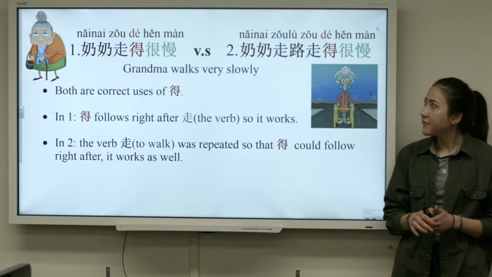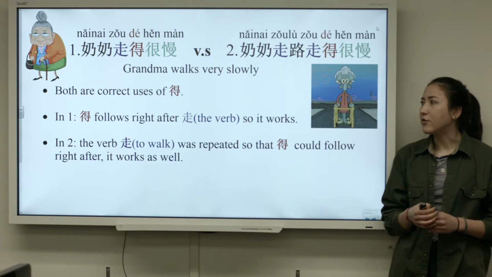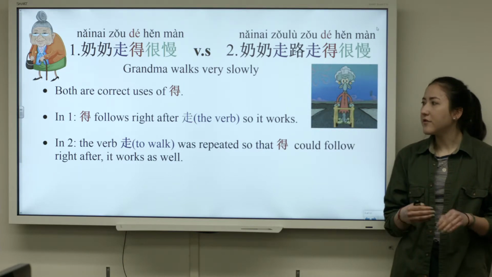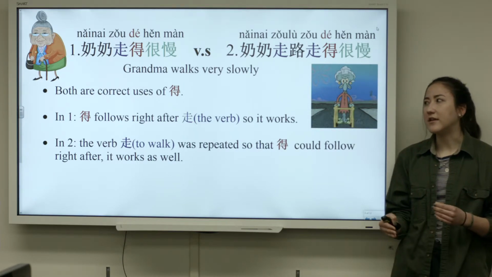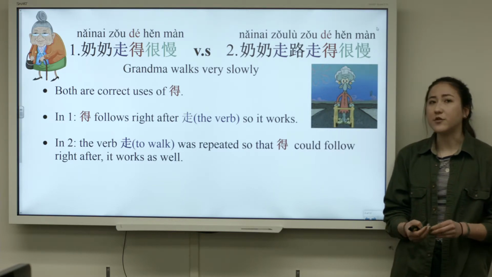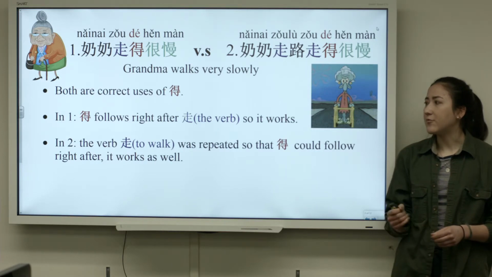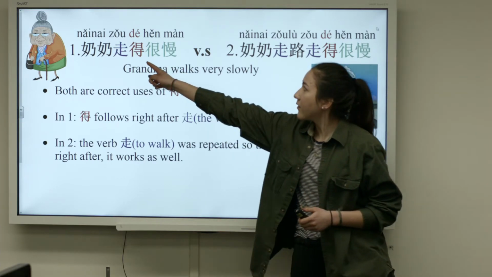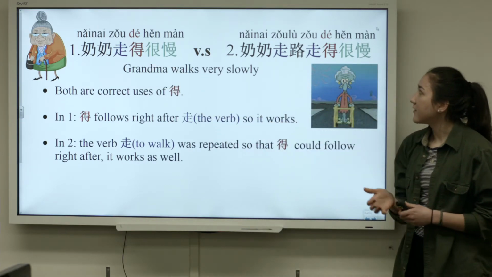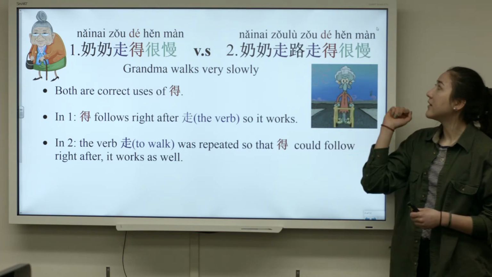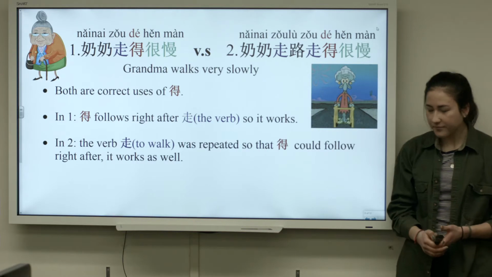Still more examples. This first sentence says 奶奶走得很慢. And then the second one says 奶奶走路走得很慢. So both of these sentences can be translated easily into grandma walks very slowly. Both are correct uses of de. In one, de follows right after the verb, right here, so it works. And then in our second sentence, de still follows after the verb because we repeated it, so that works as well.